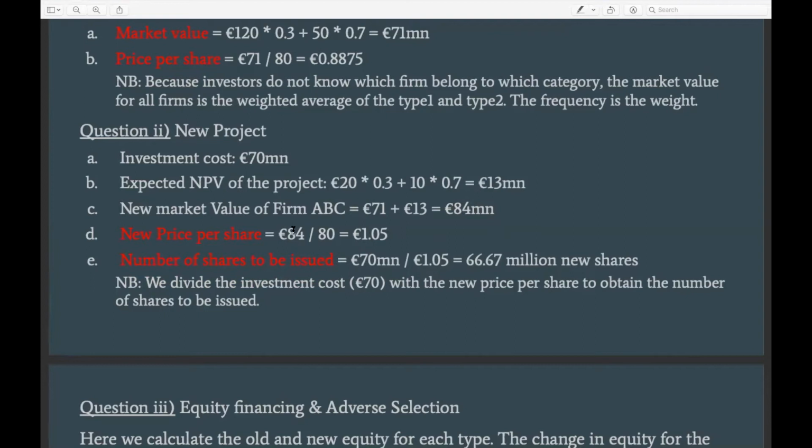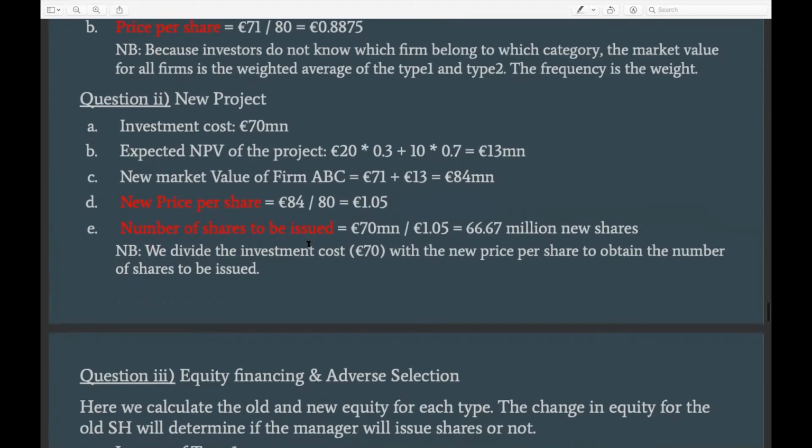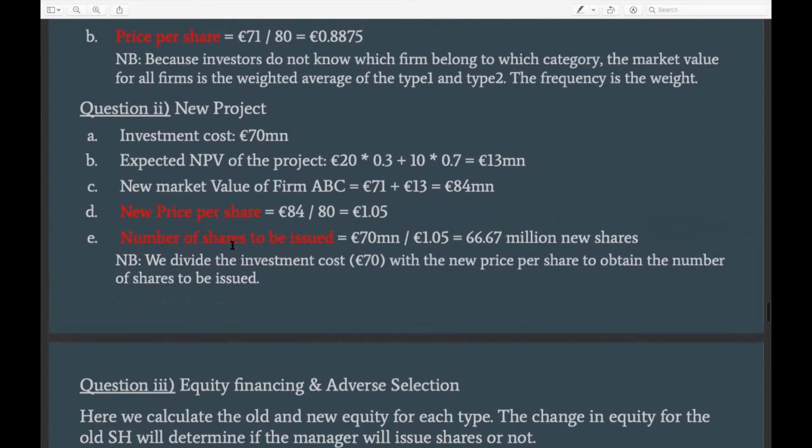Then the next part of this section is to understand how many shares that the company firm ABC will have to issue in order to finance the investment, right? We know that this investment is going to cost 70 million, and we know the price per share, right?